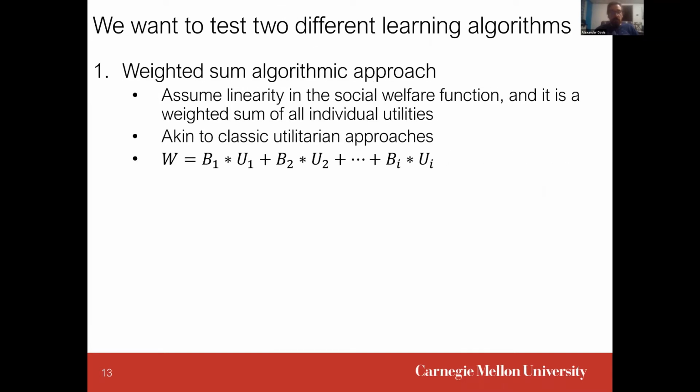So for our approach to learning the group's welfare function, we take two different approaches. The first is a weighted sum approach. So we just say the social welfare function has to be a weighted linear combination of the individual utilities, and then the task is simply to learn those weights.